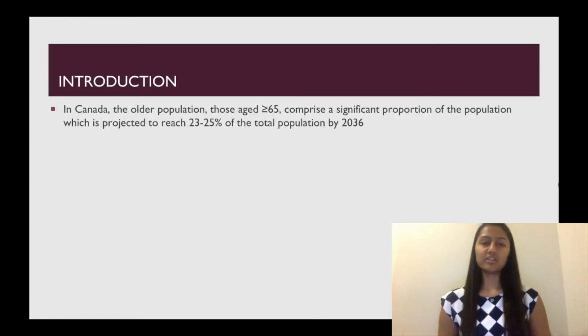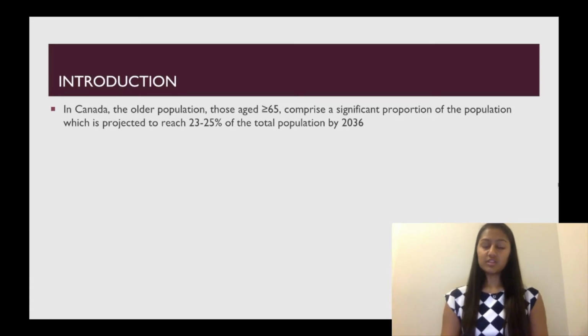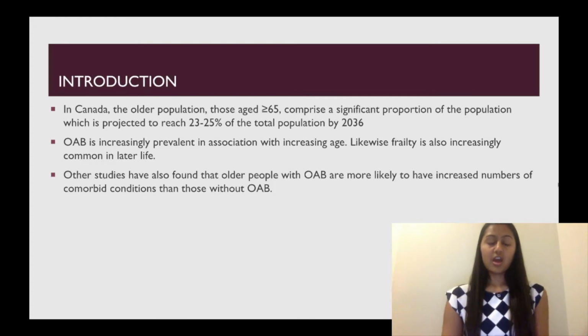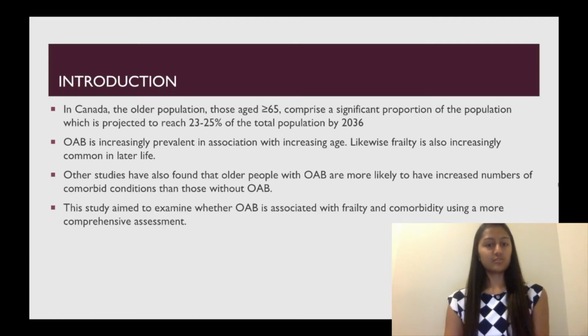The older population in Canada comprises a significant proportion of the population and is expected to reach 23 to 25% by 2036. So with the rise in the elderly population, conditions associated with the elderly, such as frailty and OAB, are also expected to rise. Studies have found an increasing prevalence of OAB and frailty with age. Other studies have also found that older people with OAB are more likely to have increased numbers of comorbid conditions than those without OAB. So my study aims to look at whether OAB is associated with frailty and comorbidity.